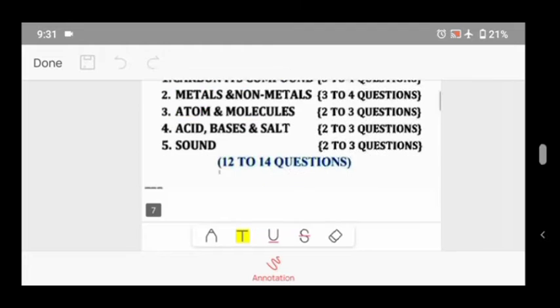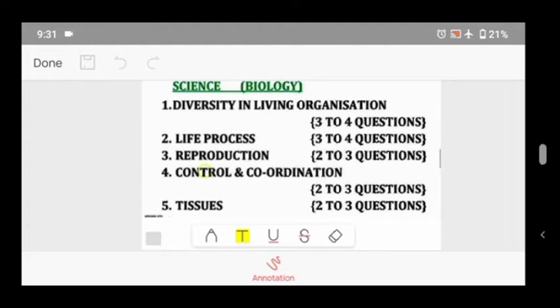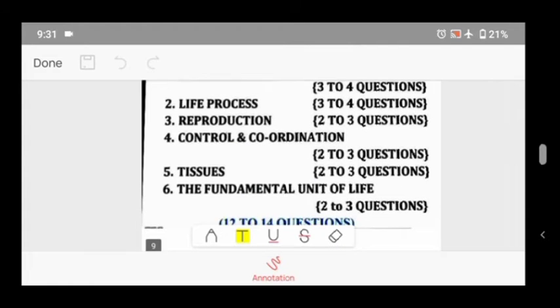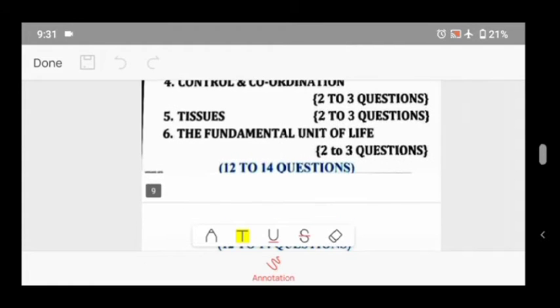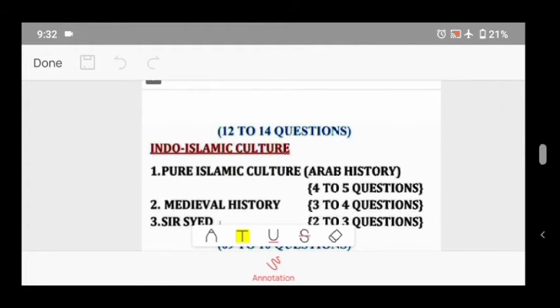Okay, here biology: diversity in living organisms, life processes, reproduction, control and coordination, tissues, the fundamental unit of life. From biology 12 to 14 questions are coming.